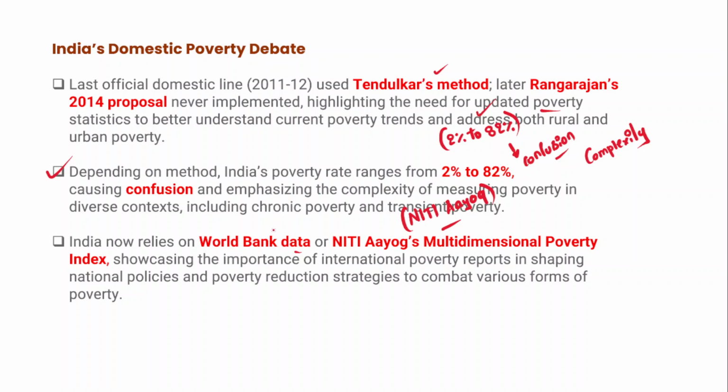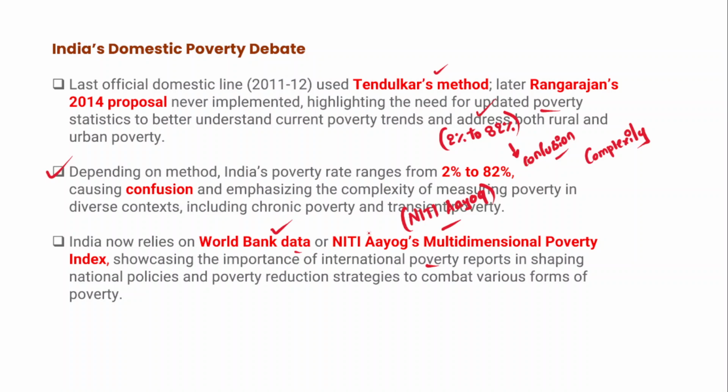In fact, the World Bank has also been providing important data about poverty in India. Since we lacked data on poverty in India, India now mostly depends on World Bank's data and Niti Aayog's multidimensional poverty index. These things showcase the importance of international poverty reports in shaping national policies, because national policies which focus on poverty alleviation depend on World Bank's data.